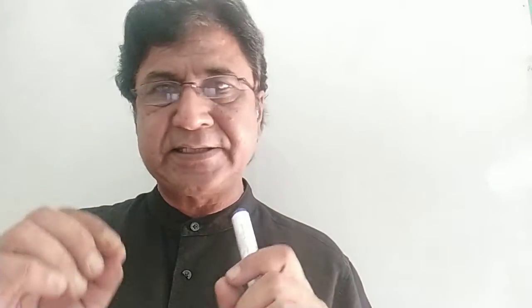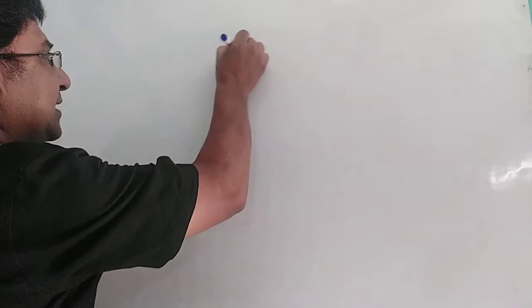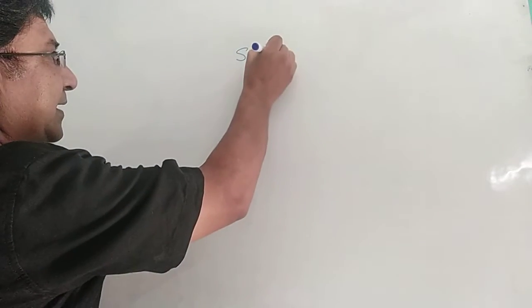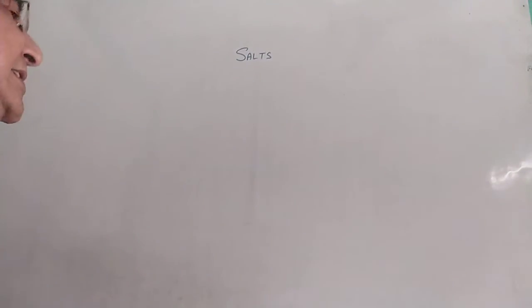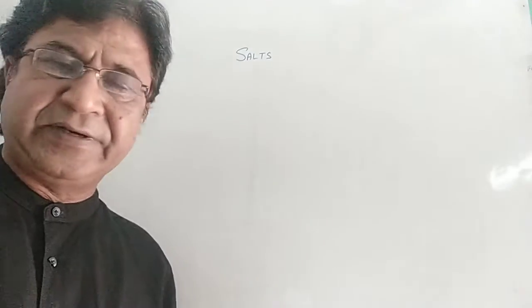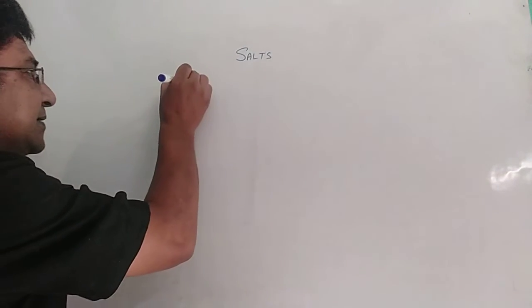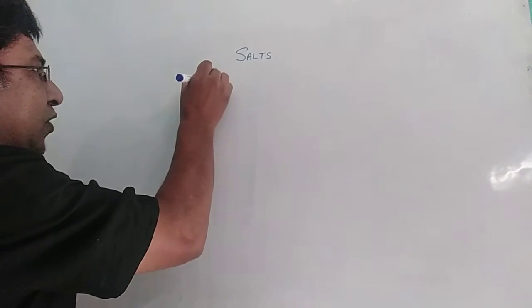Hi students, let's discuss the last topic of acid, base, salt, that is concerned with the salts only. Usually when we discuss salts, we think of domestic salts which are utilized in making vegetables. But salts are of different types. What are the types? Let us discuss. The first one is neutral salt.